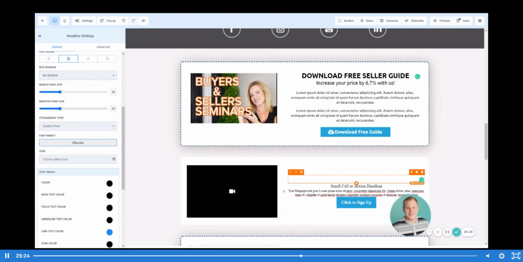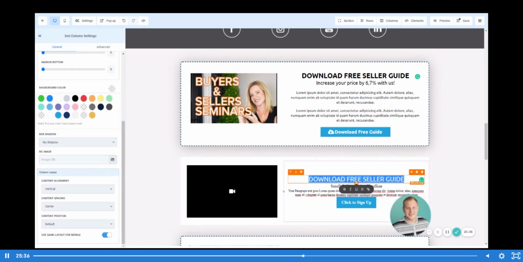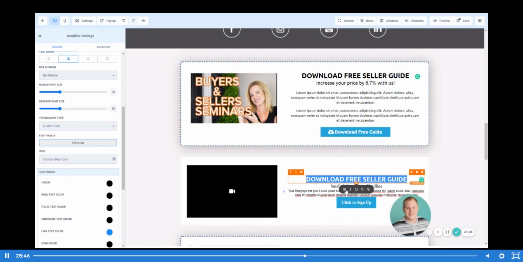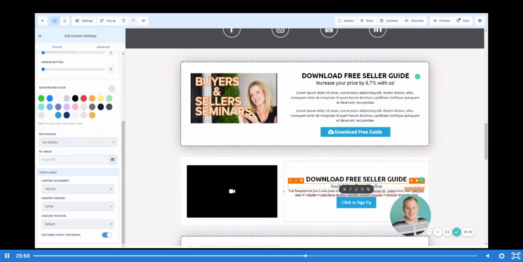From here, I'm going to type in download free seller guide. Let's also make this bold, that way it matches what we have at the top. I simply did Control B, but you can highlight the whole text and hit the bold, which will make it bold right there.